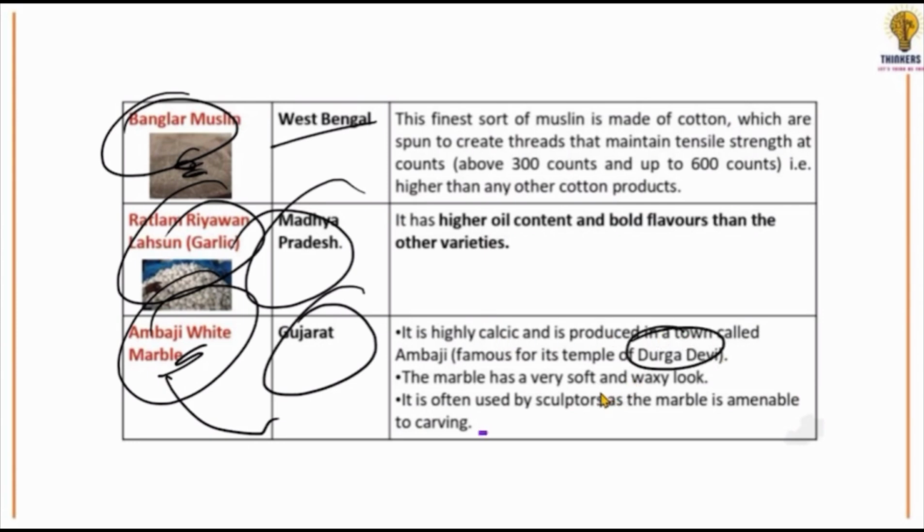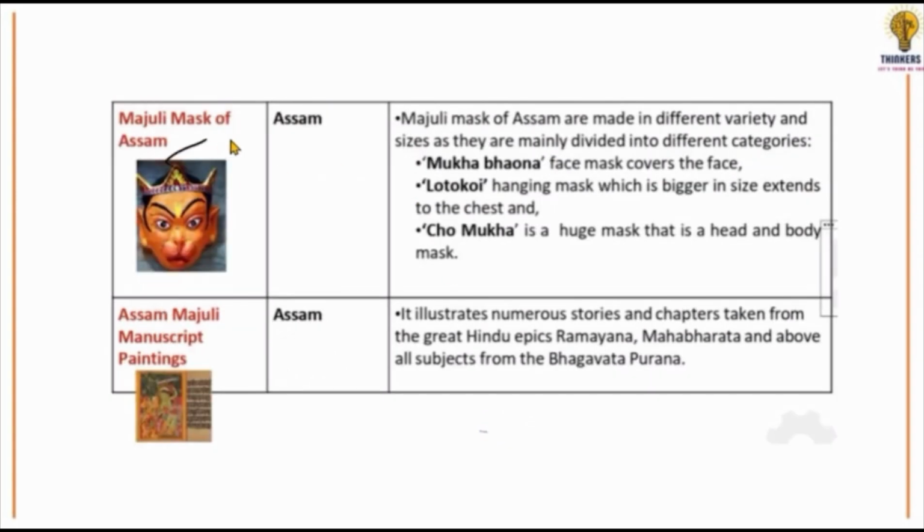Ambaji white marble belongs to Ambaji. Ambaji is in Gujarat, and the temple of Durga Mataji, Ambaji Mata, is famous there. Even if you have heard about it, the marble of Ambaji has also got the GI tag. Besides, Assam's Majuli masks have got the GI tag. Where is this Majuli mask from? Assam. It has different types of masks, which have got the GI tag.